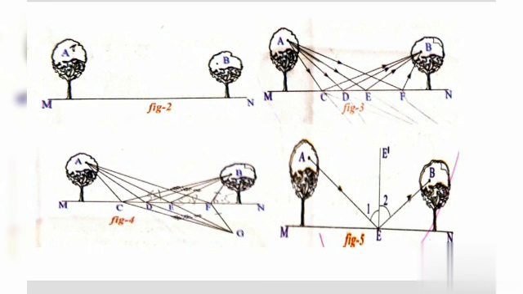Observe the path AEB once again in figure 5.